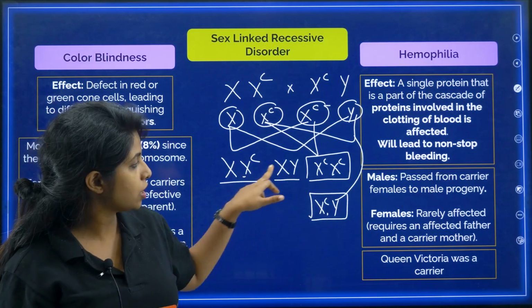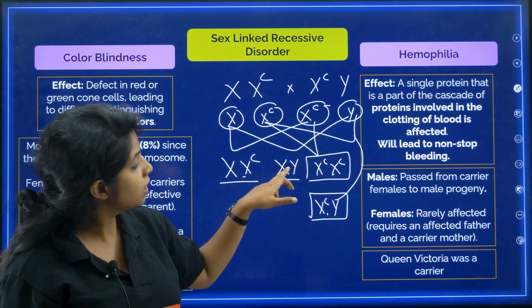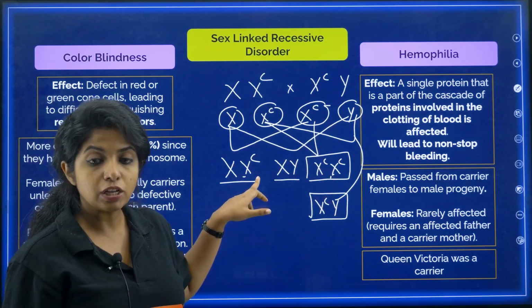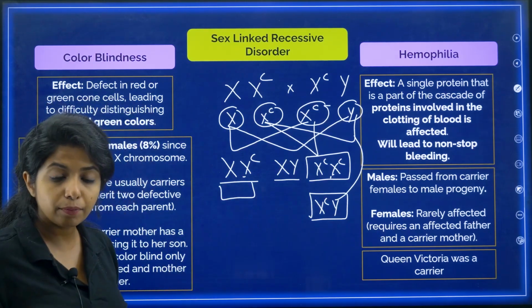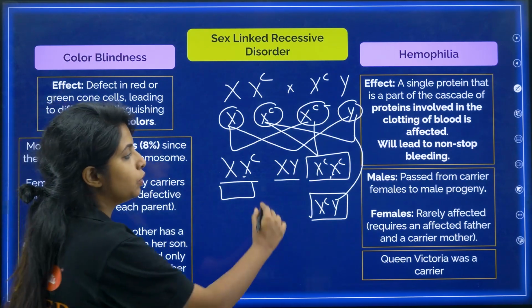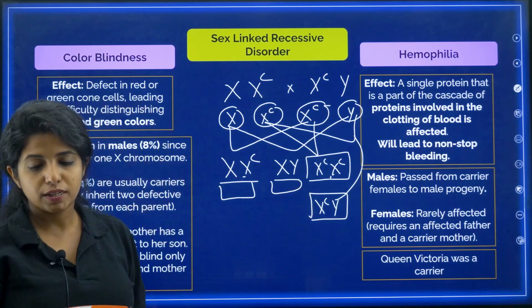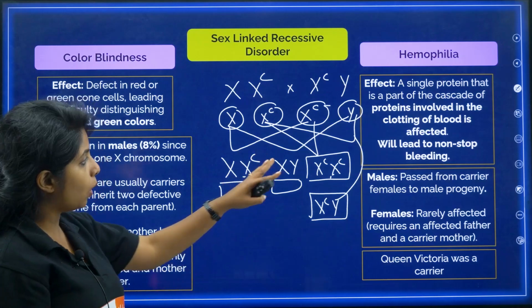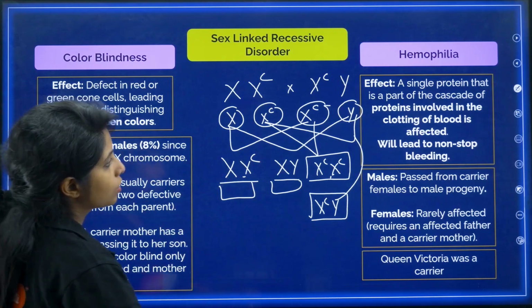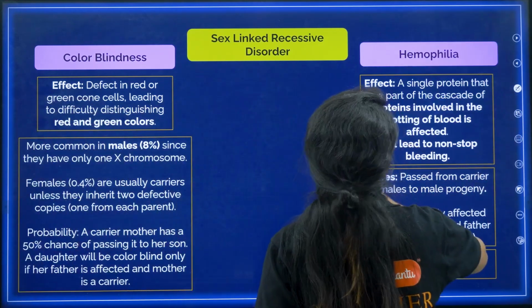Over here, what's the chance of a female to be colorblind when this is the condition? Again, 25% of it. What's the chance of a female to be a carrier? It will be again 25%. What is the chance of a male to be normal? It will be again 25%. Cool? Okay, so this is about color blindness, and the same thing goes for hemophilia as well.